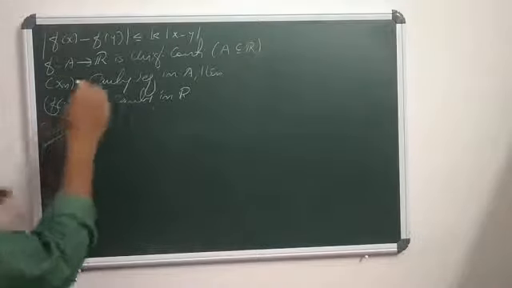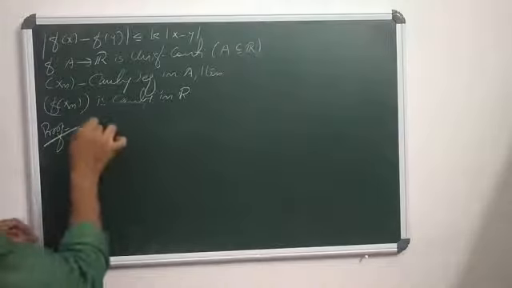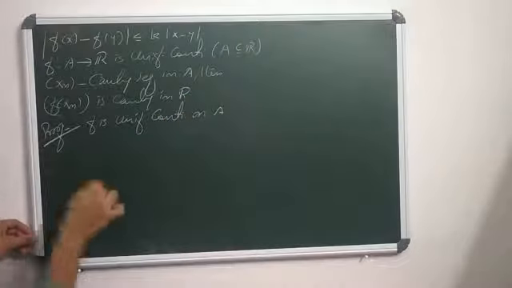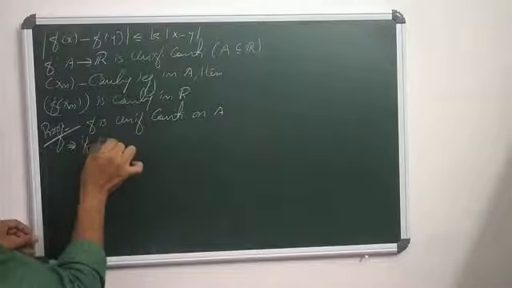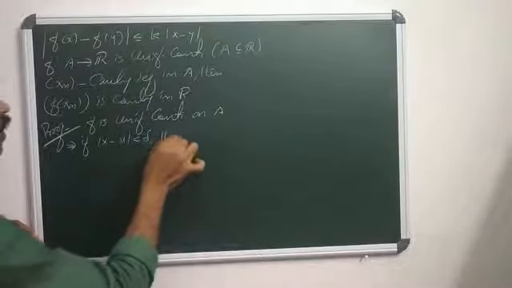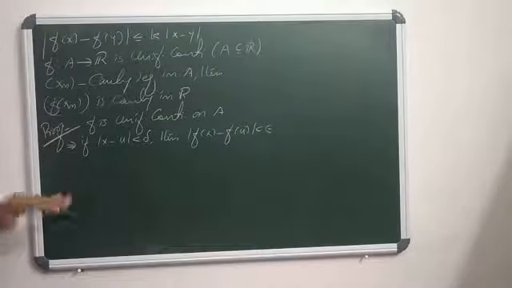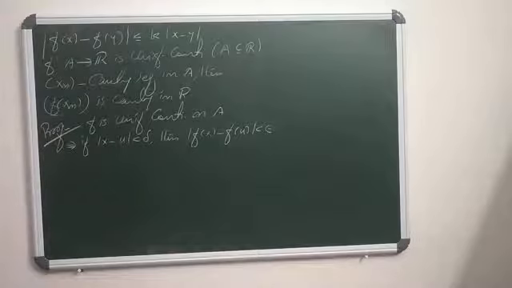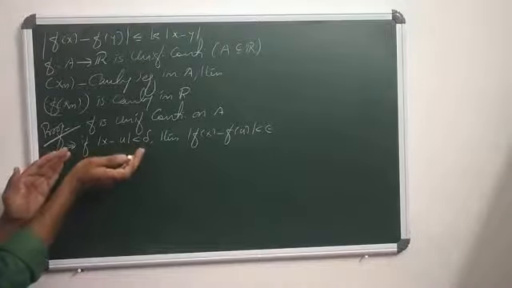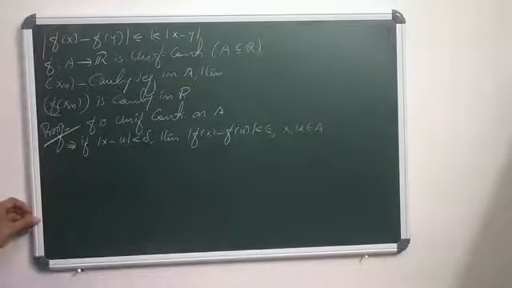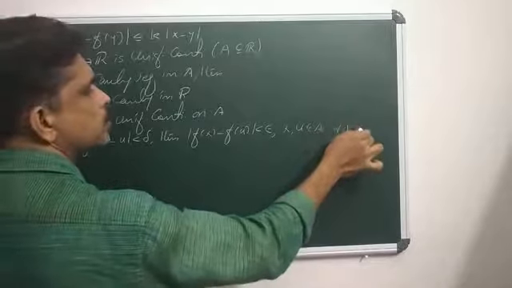Why? What is f here? f is uniformly continuous on A. f is uniformly continuous on A means if modulus of x minus u is less than delta, then modulus of f of x minus f of u is strictly less than some epsilon. So this is the criterion for uniform continuity of a function. f is uniformly continuous on A means for all x, u in A, if modulus of x minus u is less than delta, then modulus of f of x minus f of u is less than epsilon, where delta and epsilon are positive.